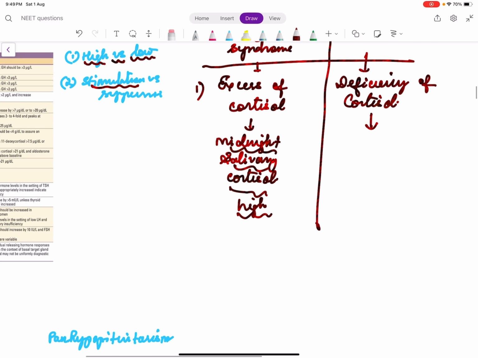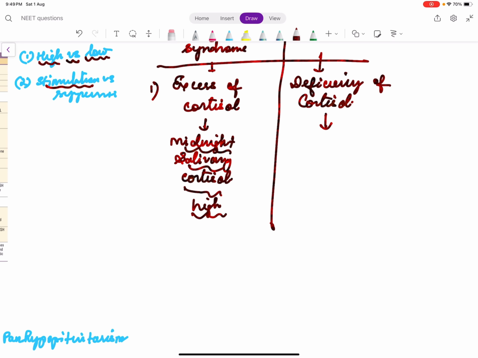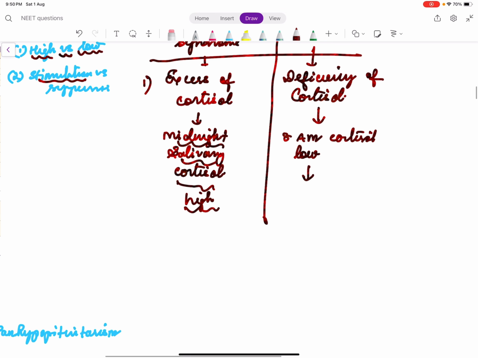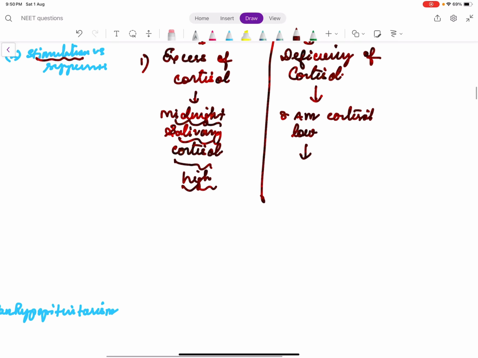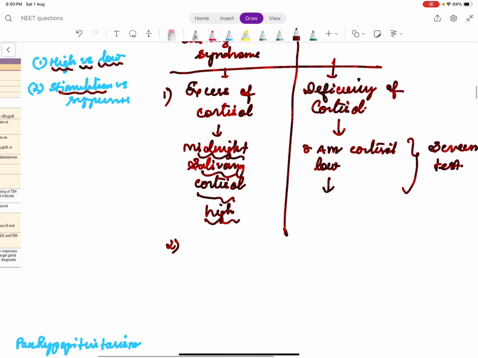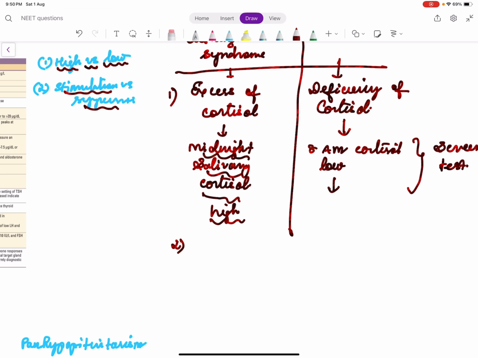Cortisol level is normally high in the early morning, 8 a.m. But if the 8 a.m. cortisol is low instead of being high, it definitely means cortisol is low, so Addison's deficiency is there. This is one level, or we can take this step as the screening test. So the high versus low diurnal variation can be used as a screening test. How will you confirm? With stimulation and suppression.